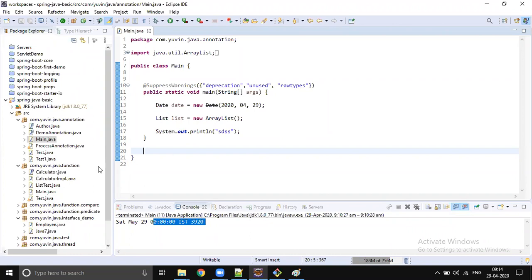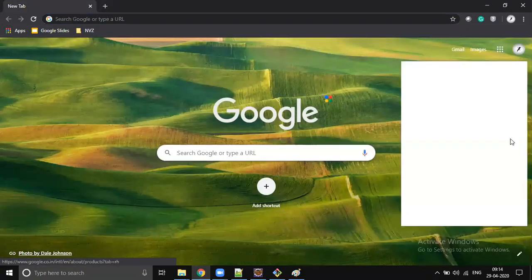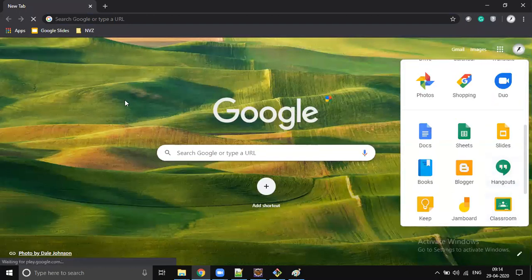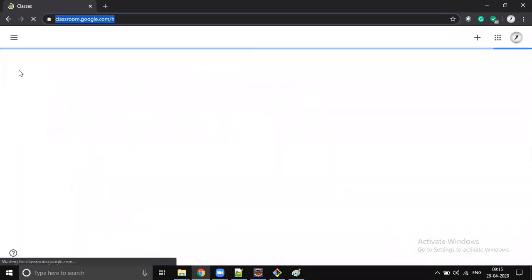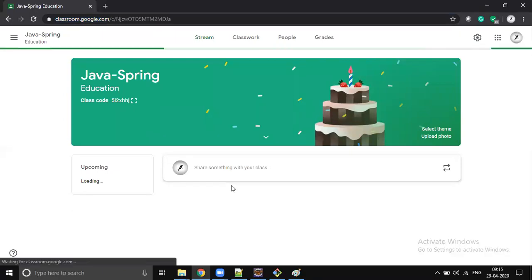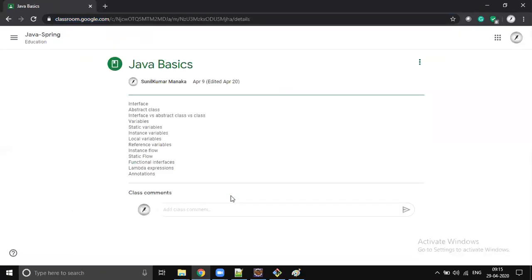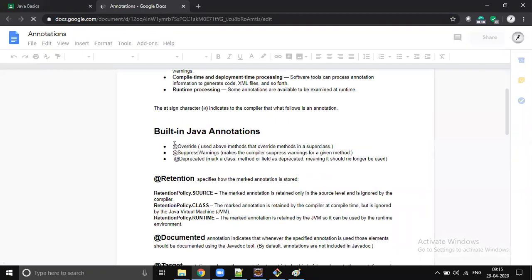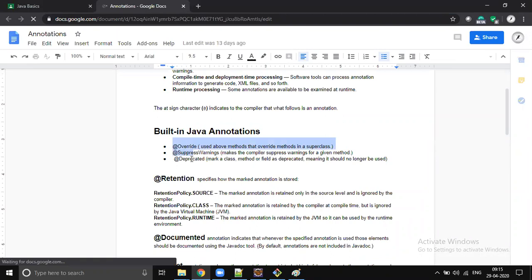But before going to write our custom annotations, there are a few things we need to understand. Let me open that material, just a second. Okay, so these are the built-in Java annotations: Override, SuppressWarnings, Deprecated, FunctionalInterface. I didn't add that one.